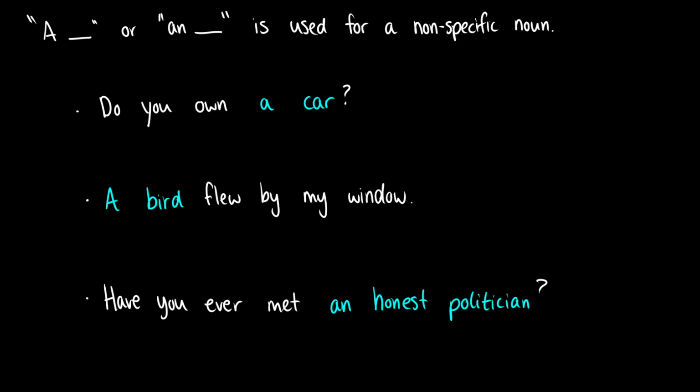For a or an, the indefinite article, we use these for non-specific nouns. So the is to point out a specific and unique one, while a is just for any general one. If we say, do you own a car? Well, it doesn't matter which car it is. It could be that car, it could be that car, it could be this car that's a little bit taller. It doesn't matter which car. We're just asking in general, is there some car that you own?